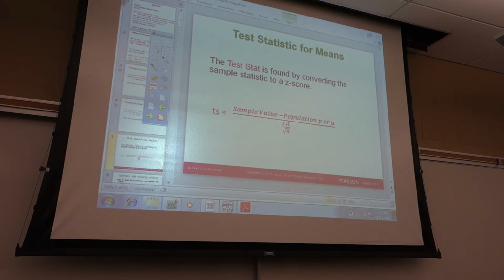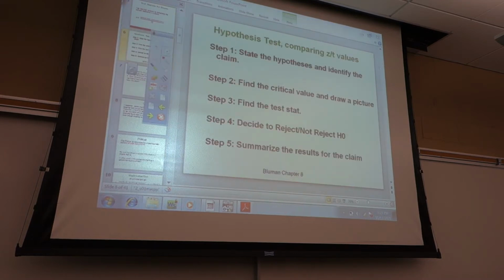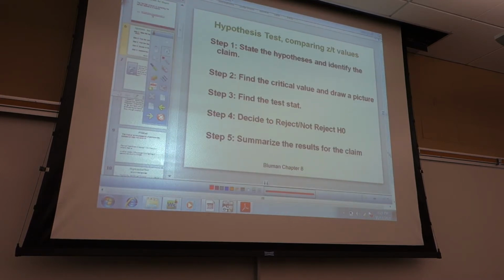Well, your standard deviation divided by the square root of n. Should rephrase that. These are the 5 steps of the hypothesis test.